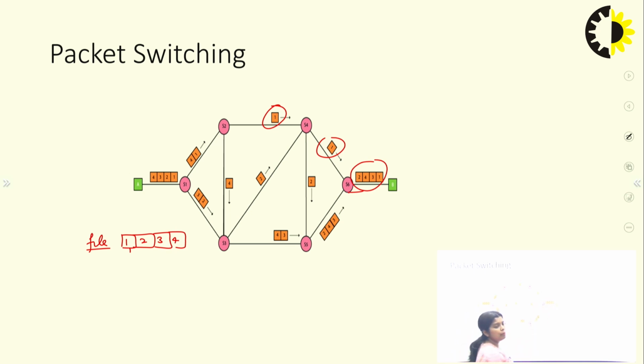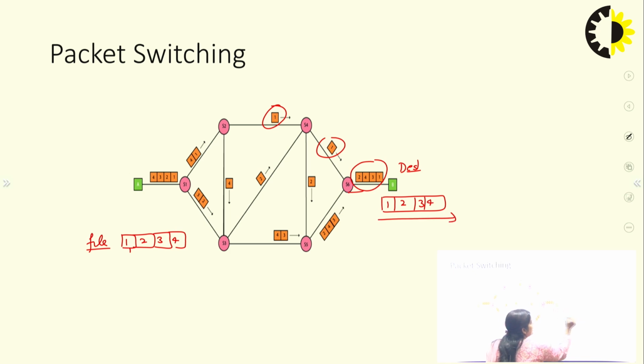This is the responsibility of the destination. B is the destination, and this is its responsibility. Whenever it gets the packets, it puts them back into sequence, so the complete file is received in order. But these packets come along different paths.